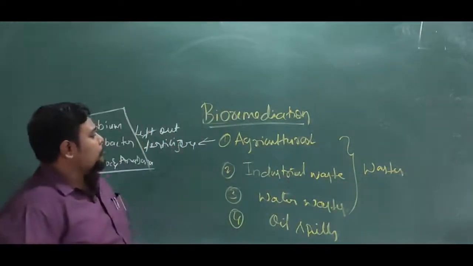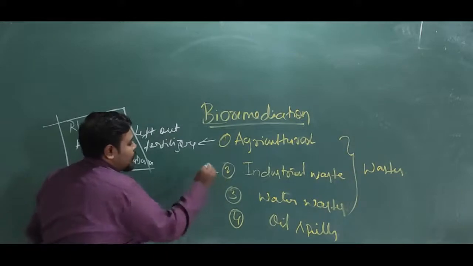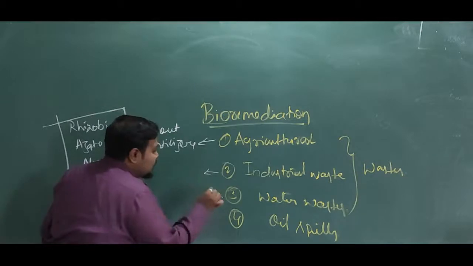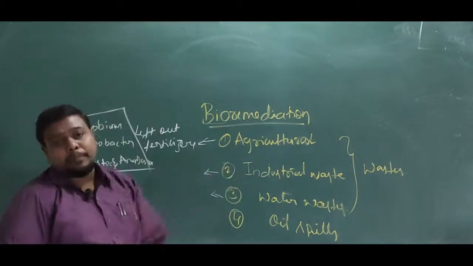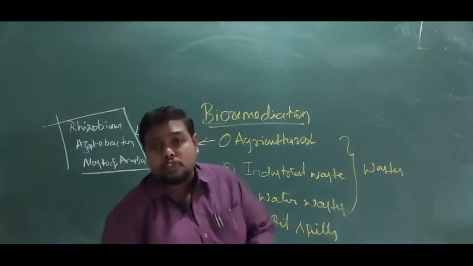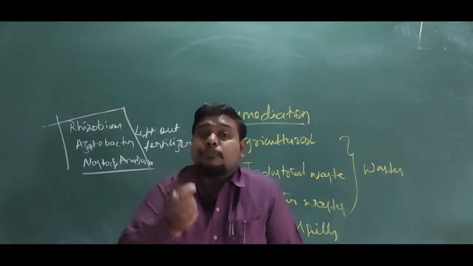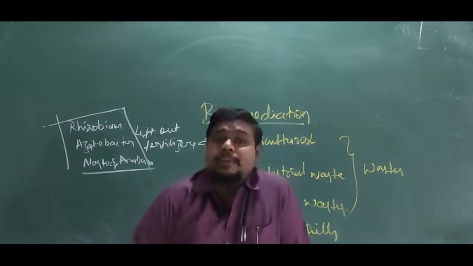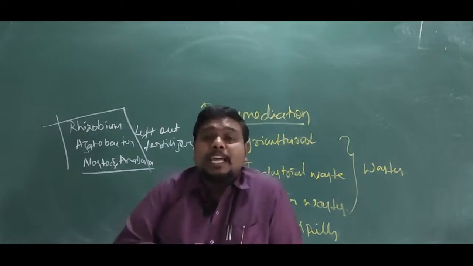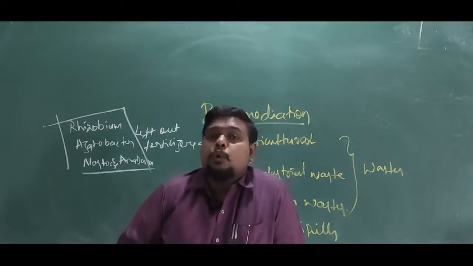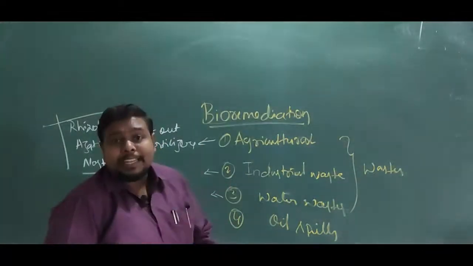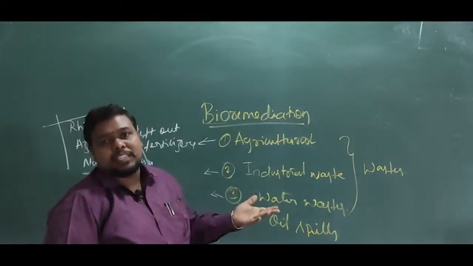And next, coming to the second one, that is your industrial waste. Industrial waste and water waste are similar in type of treatment. See, if you are living in Bangalore, whatever water you are consuming is fluorinated, or I can say it is sewage water, treated sewage water. What you are consuming today is fluorinated water, because the water supply in major areas of Bangalore is from this sewage itself.